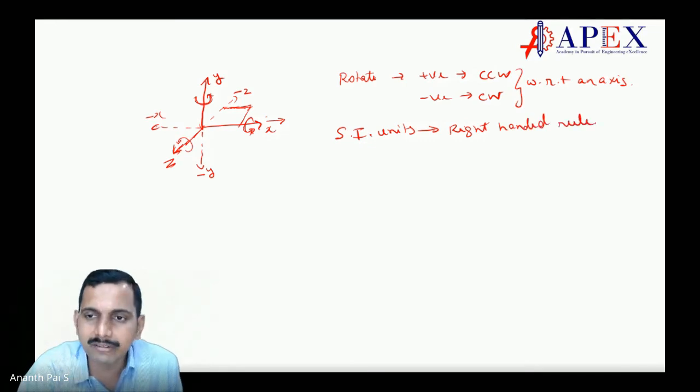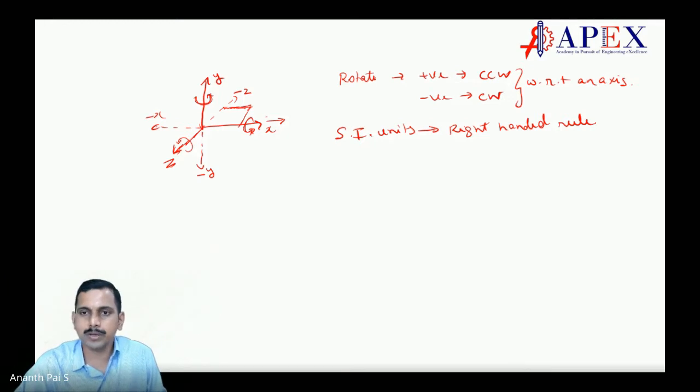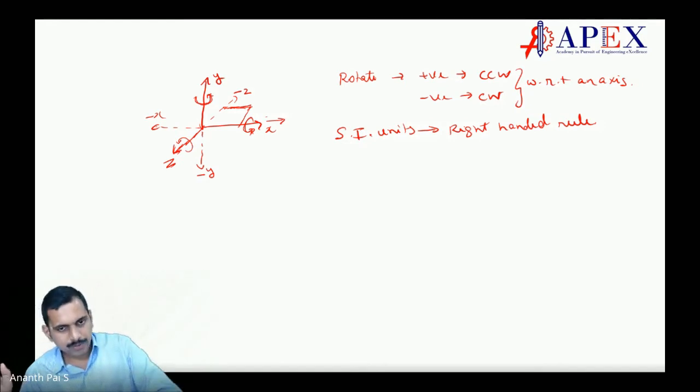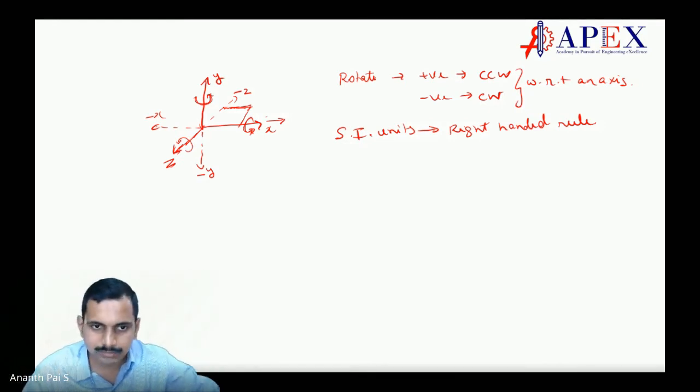But you may have landed in confusion because some textbooks show, for principal stresses, clockwise as positive. That is why you have landed in confusion. When we come there, I will explain why we take it like that. But now the general rule is that clockwise is negative, counterclockwise is positive. Fine.